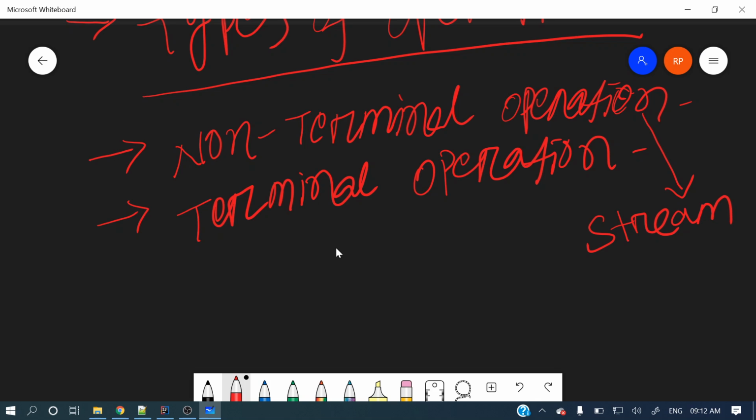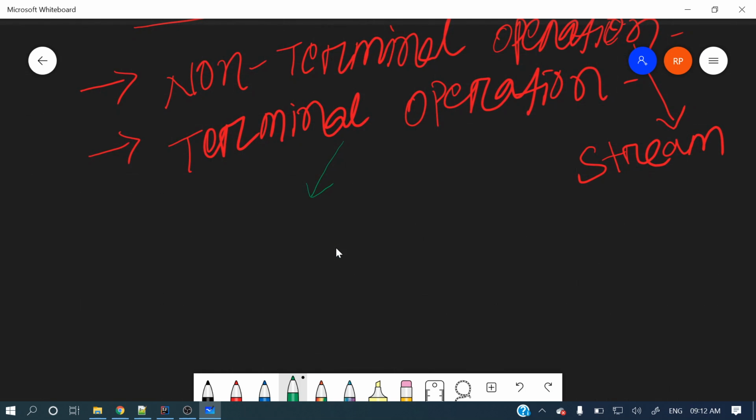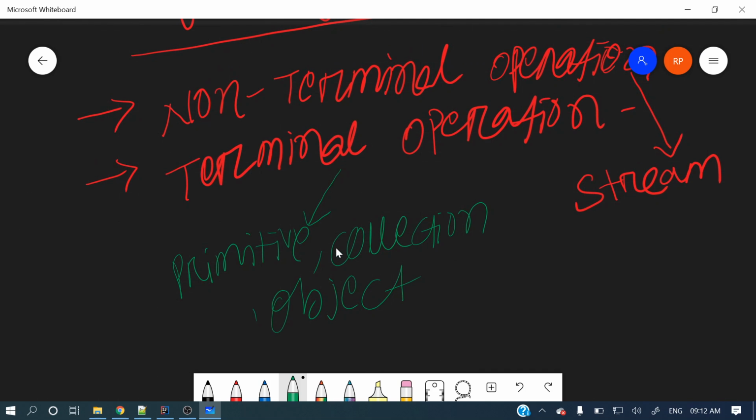But in the case of a terminal operation, it will return either a primitive, or a collection, or it may return some object, right? So a non-terminal operation returns a stream, whereas a terminal operation returns a primitive, collection, or object.